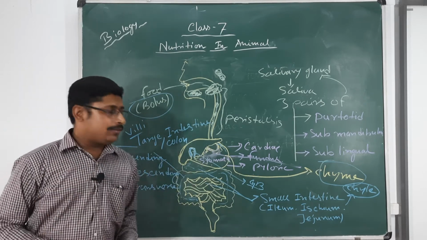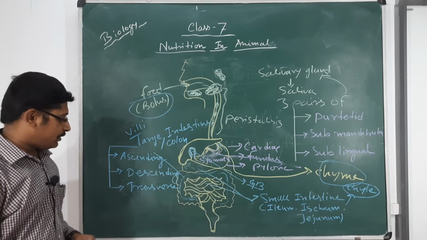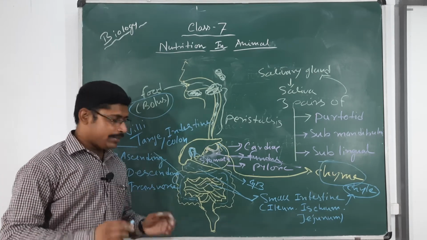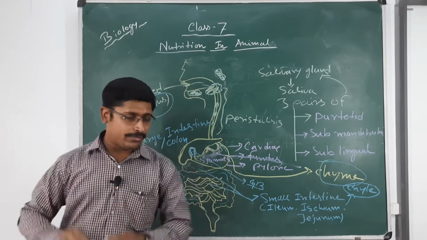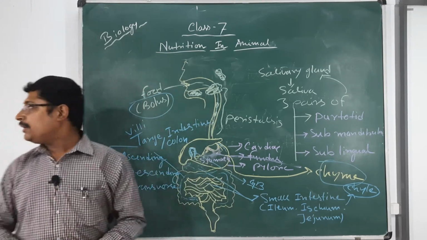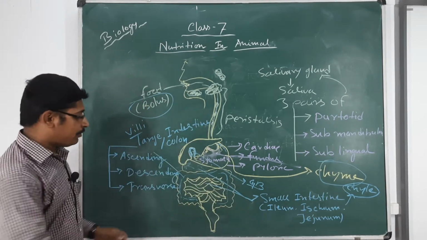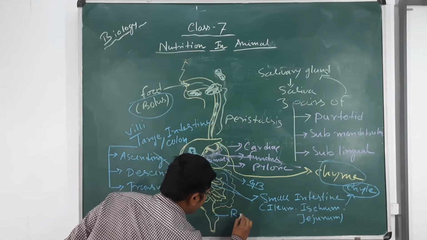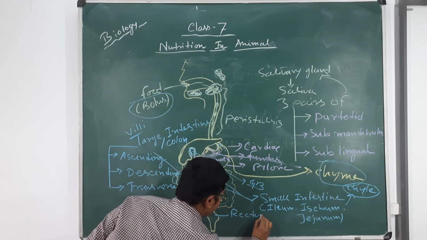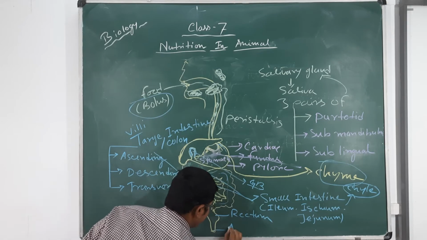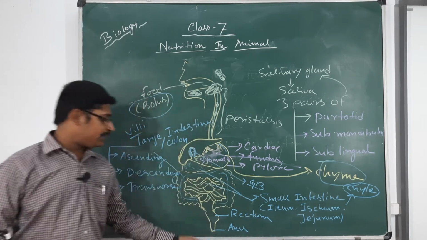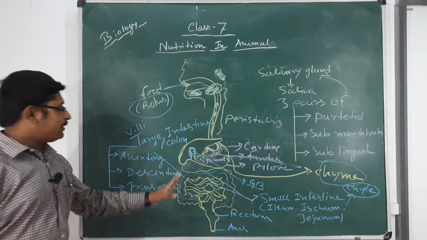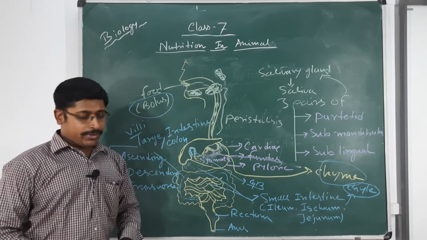So assimilation also occurs in the large intestine. After the food is finally processed and absorption has been completed, the undigested food material with the water goes to the portion called the rectum for temporary storage, and finally through the anus goes outside of the body. That is written as the egestion process. So this is the fundamental process of human digestion.